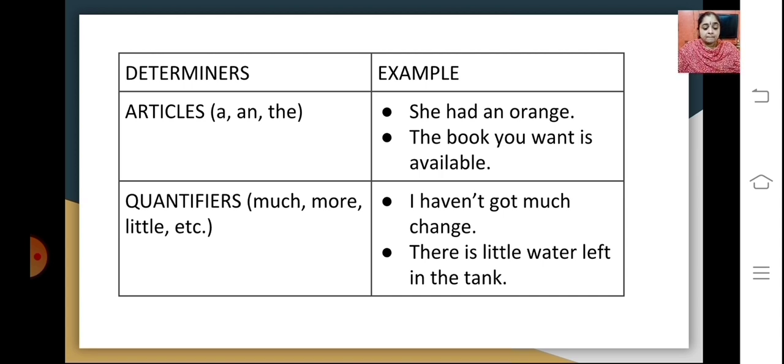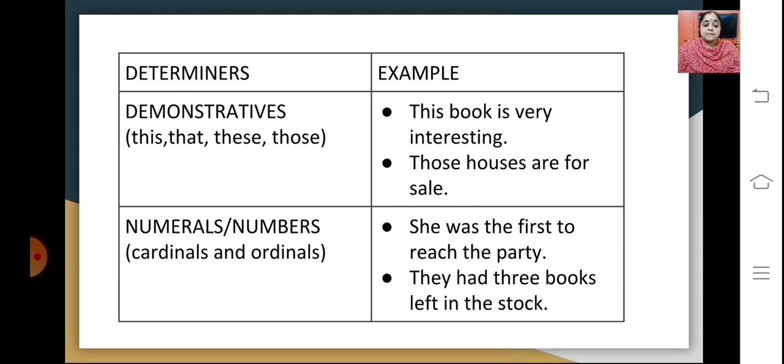Moving ahead, the next type is demonstratives, which includes this, that, these, those, which are demonstrating something about the noun. So you have examples here: This book is very interesting. So this indicates the demonstrative used here. Those houses are for sale. So those becomes the determiner, demonstrative.